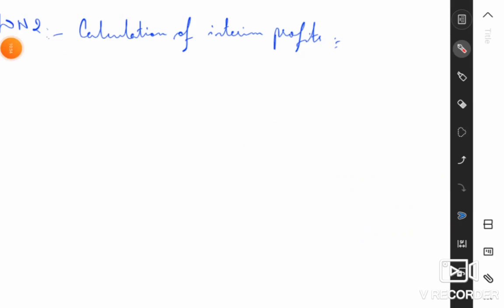Okay, working note. Let us calculate the interim profits, or the profits from the period of the opening of the books of accounts until the death of the partner. So B died on 31st of March 2016. Now, what is the profit that is earned during that period, during the year 2016? In the additional information given to you, for the year 2016, proportionate profits of 2015 are to be taken into consideration. We have to consider the profits that are earned in the previous year.